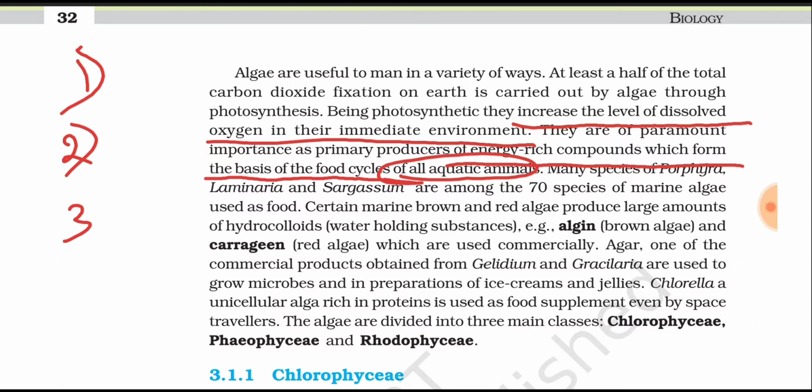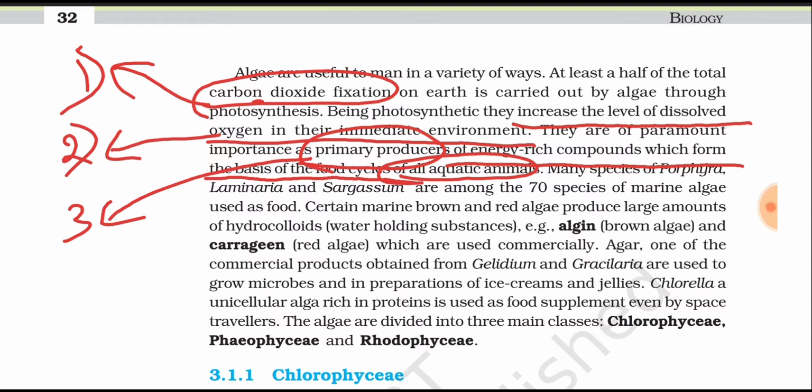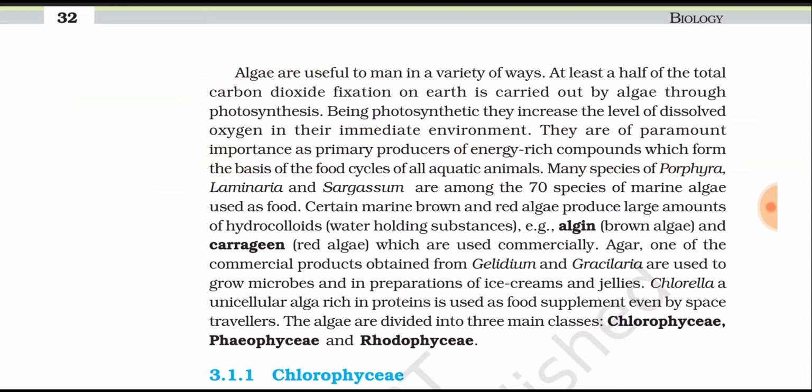The first is carbon dioxide fixation, the second is that they increase the level of dissolved oxygen, and the third is that they are the primary producers in aquatic conditions.